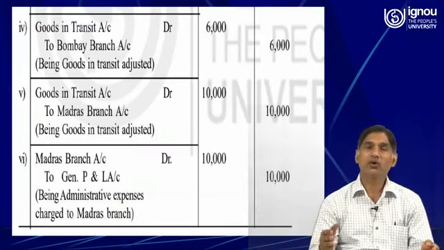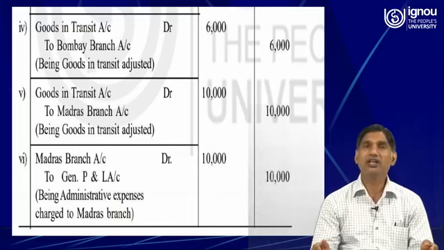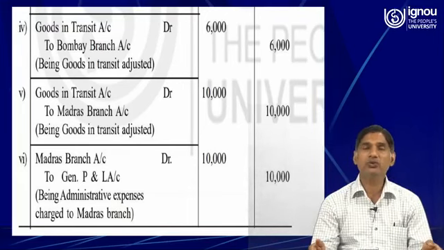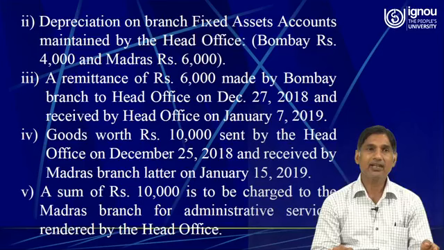Goods in transit or cash in transit account debit to Bombay branch. So if the goods have been remitted, then goods in transit will be debited. If cash has been remitted and it has not reached the head office yet, then cash in transit account will be debited.